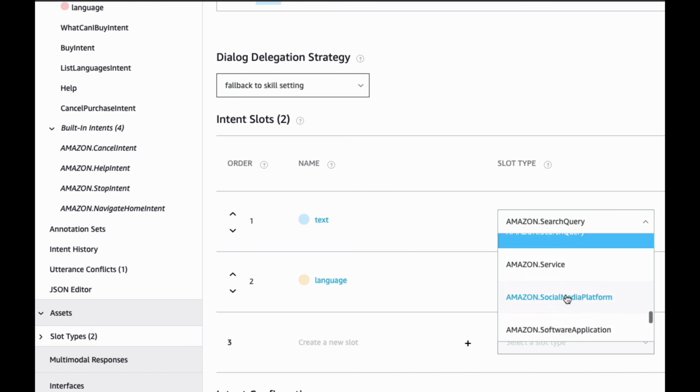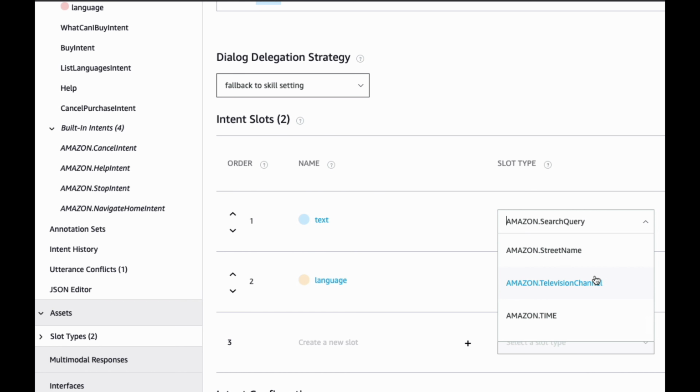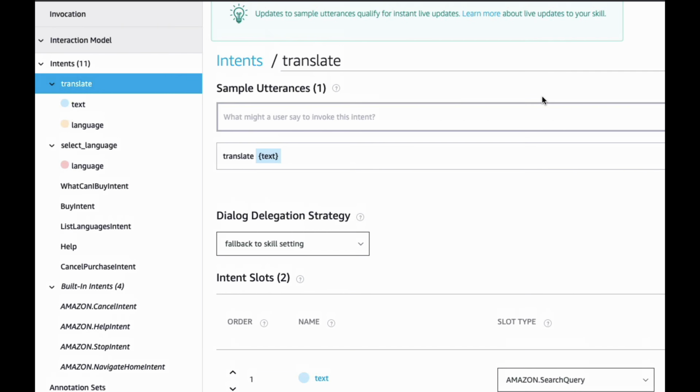Like social media platform, I don't know why they choose to select these types of slots, but they've clearly chosen them based on the utility. Things like state, season, any class or category of thing, a lot of those are set up here. But what's interesting is for what we're trying to do, and I don't think Amazon intends to support this directly, but I was able to kind of hack it.